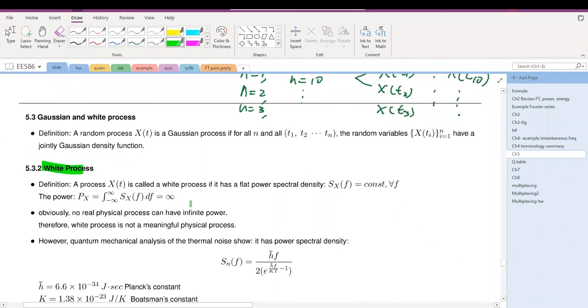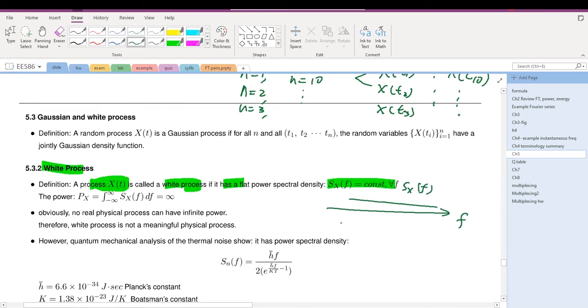Next, let's look at the white process. A random process x(t) is a white process if its spectral density is a constant, which means that if I plot it, the spectral density is constant over all frequencies from minus infinity to infinity.